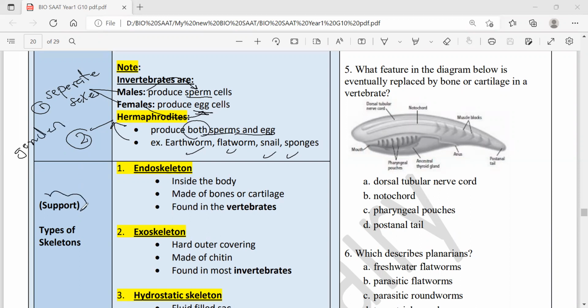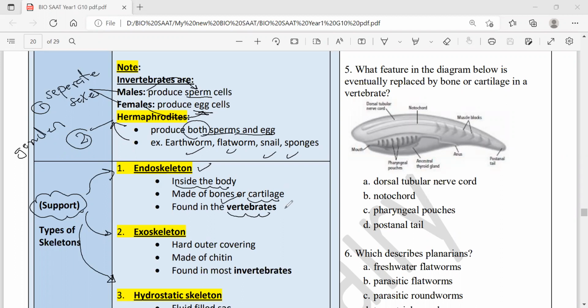What about support? The support is actually of 3 kinds. One is called endoskeleton, a second called exoskeleton, and a third called hydrostatic skeleton. I think you all know what the endoskeleton is. The endoskeleton, as in humans, is inside, and the muscles are attached to it outside. It is either made of bones, as in the majority of animals, including humans, or made of cartilage, as in cartilaginous fishes, sharks.